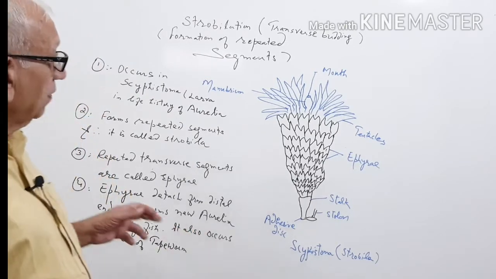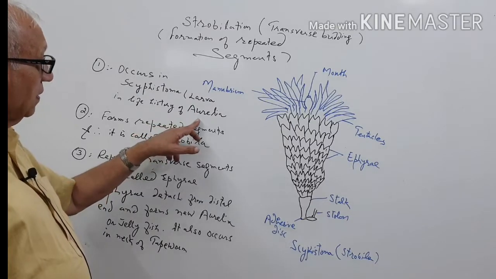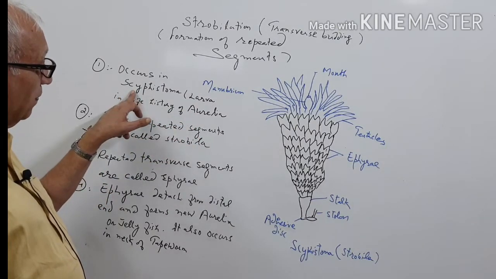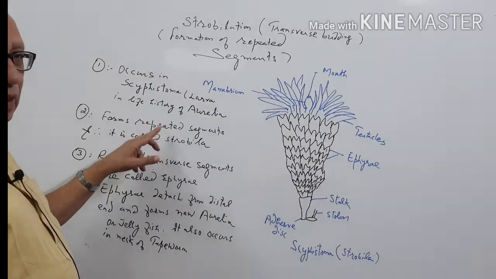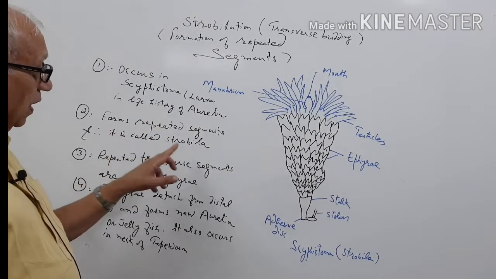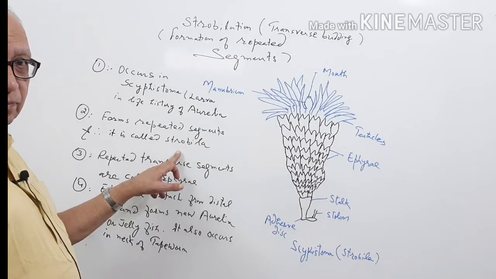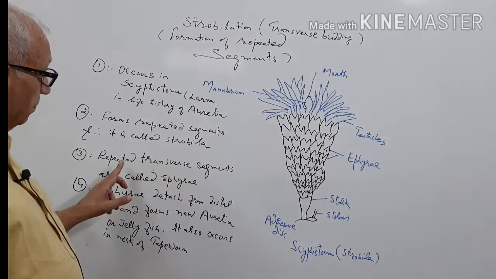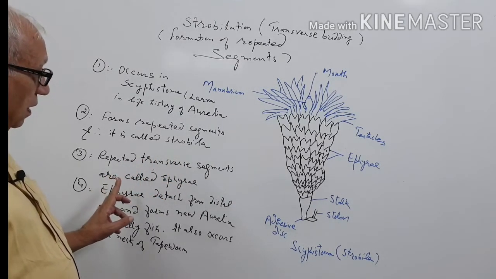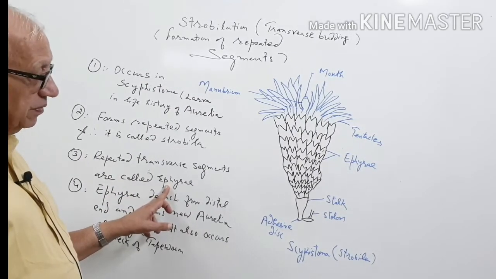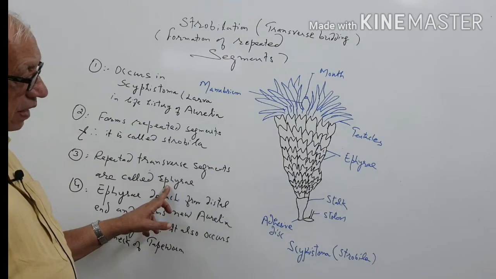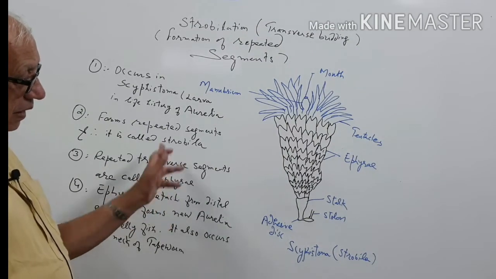And here also in the larva of jellyfish, Scyphistoma, repeated segments are formed. That is why it is called strobila. Repeated segments are called ephyrae. The ephyrae are the larvae, the next type of larva.